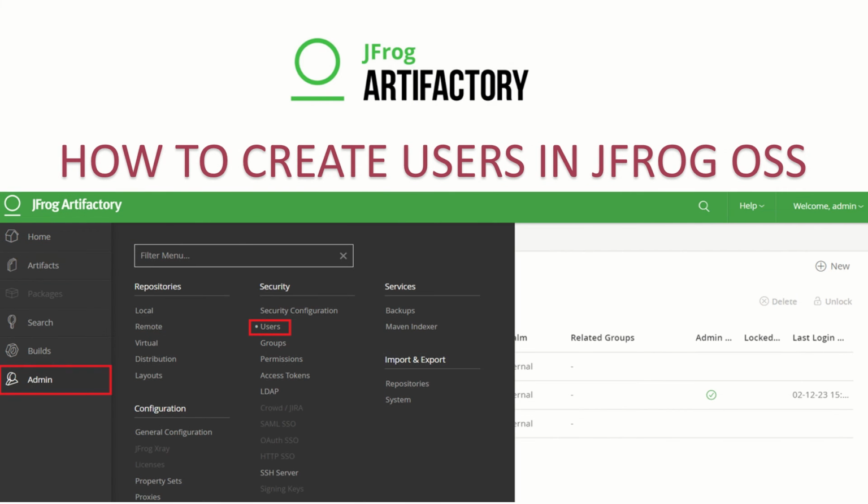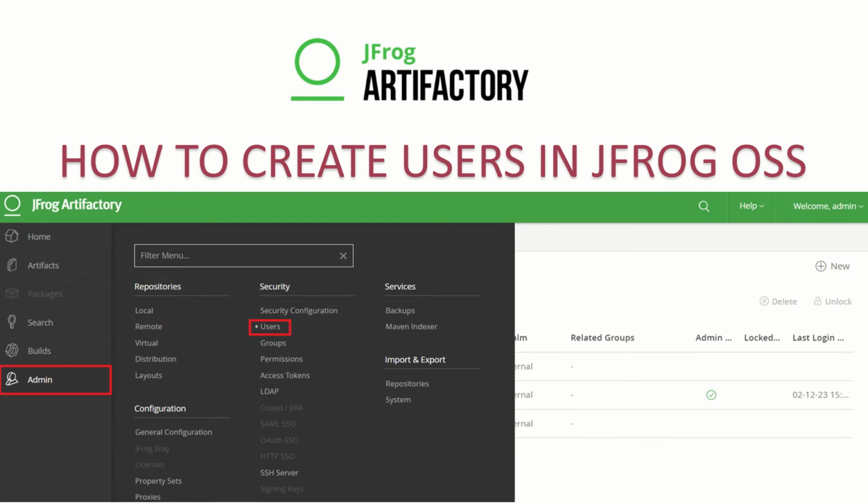After that, if we go to the admin section, here we have a lot of options. We will not go through each option, and we'll use users and groups, which are the basic requirements. In companies that run these kinds of artifactories, a separate team works as admin, so if we need anything, we can just ask them and they make the configuration. But as a DevOps engineer, we need to be clear about the users and groups section, because that's the very basics of JFrog, so I'll explain that.